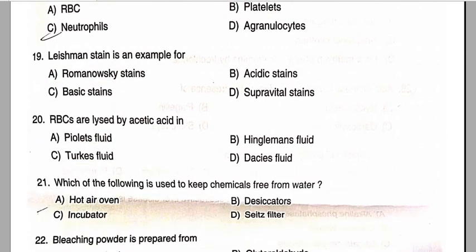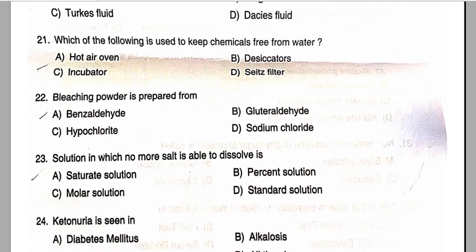Then we will move to question number 21. Which one of the following is used to keep the chemical free from water? So here the correct answer for question 21 is the desiccator. Option number B is the correct answer. Bleaching powder is prepared from the hypochlorite, that is option C is the correct answer.